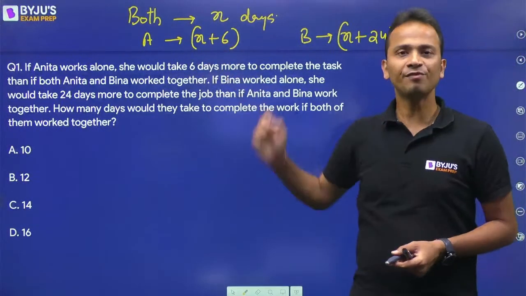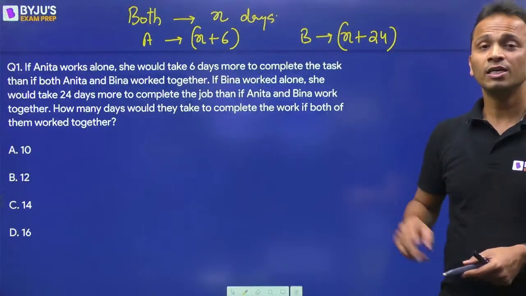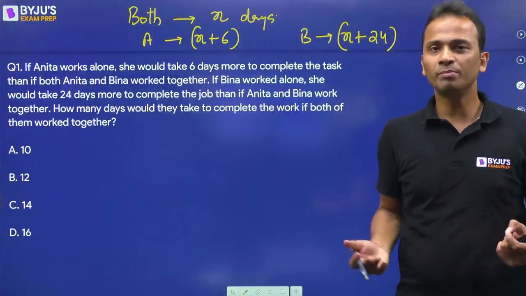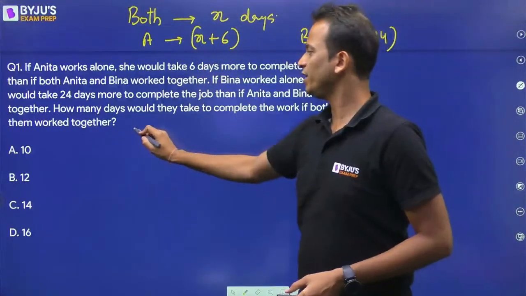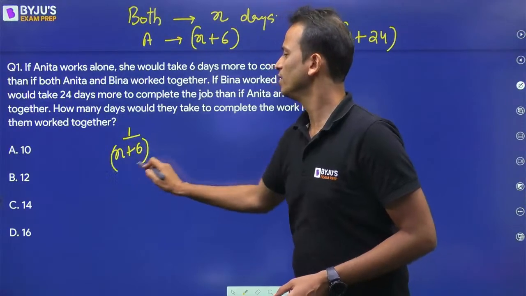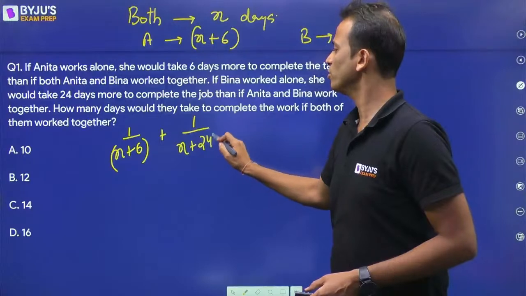So A alone can finish the work in X plus 6 days, B alone in X plus 24 days. And if they work together, the work is finished in X days. Now we can make the equation for 1 day work. So 1 day work of A can be written as 1 upon X plus 6. 1 day work of B is 1 upon X plus 24.